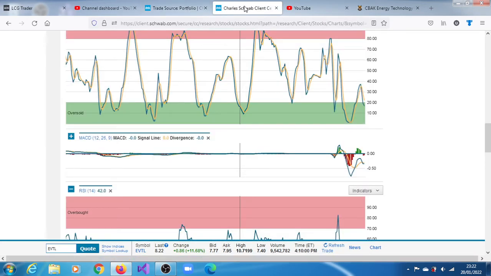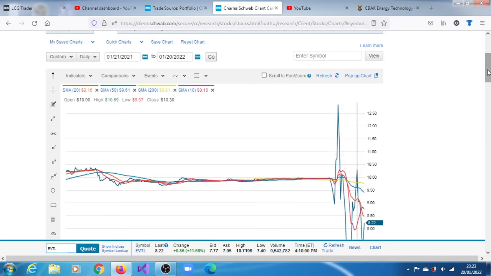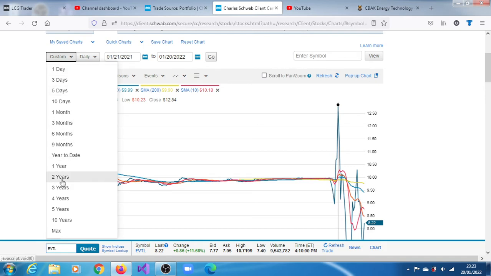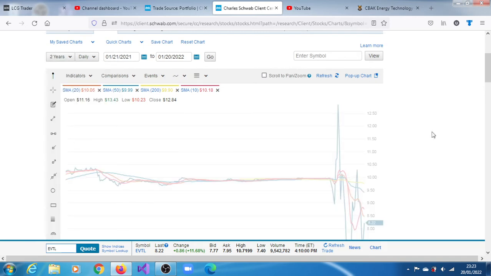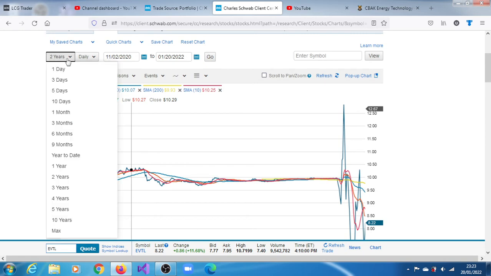So we're still maintaining our ambitious target of $21.51. Has it ever reached there? It has never reached there. This stock used to be a SPAC stock. It has never really reached there in the last 52 weeks. Let's look at the last 2 years to see whether it has ever happened, even though it has nothing to do with the stock, because any data in that regard is mostly going to be about the SPAC itself. So it has never reached $21.51, but that's our target. We are maintaining that.